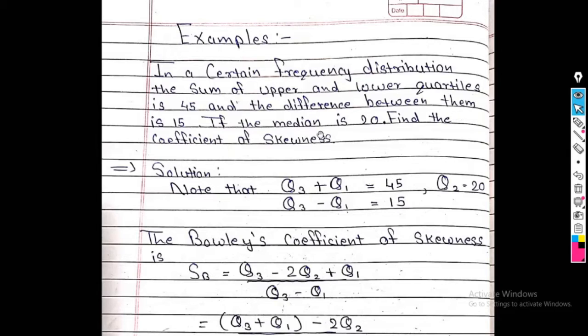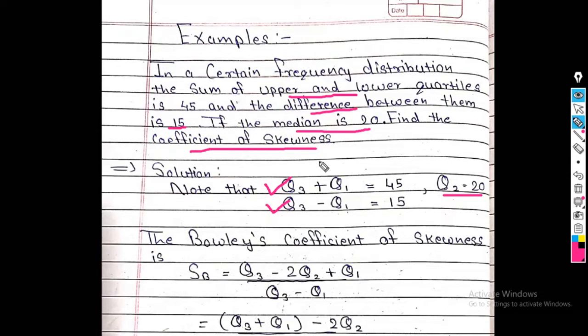Example number 1. In a certain frequency distribution, the sum of upper and lower quartile is 45 and the difference between them is 15, and the value of median is given, that is 20. Always remember the upper quartile is denoted by Q3 while lower quartile is denoted by Q1. So Q3 plus Q1 is 45 while Q3 minus Q1 is 15. Median is 20. Median is nothing but Q2, that is second quartile. So Q2 is 20. Now next they asked to find the coefficient of skewness.